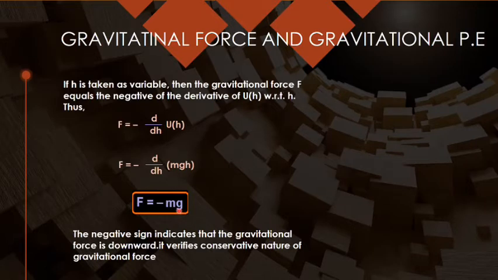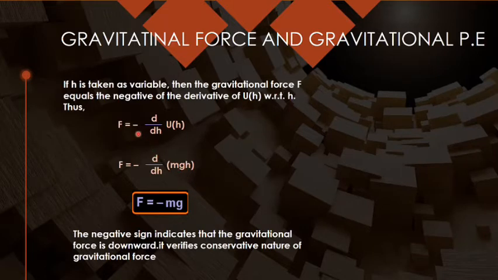That simply shows that it is acting in the downward direction, which further verifies the conservative nature of the gravitational force. So if you are asked to prove that gravitational force is conservative, you are supposed to work out these mathematical steps, because in the previous lecture we have already discussed that the gravitational potential energy at a height h is equal to mgh, and you will be using it.